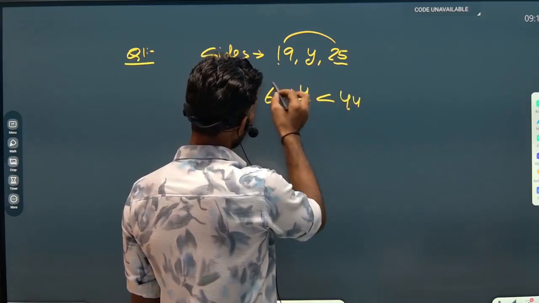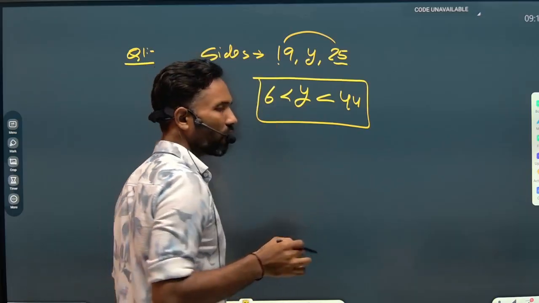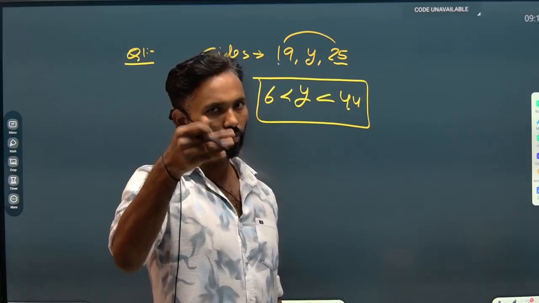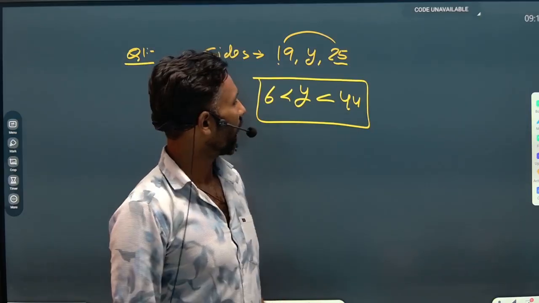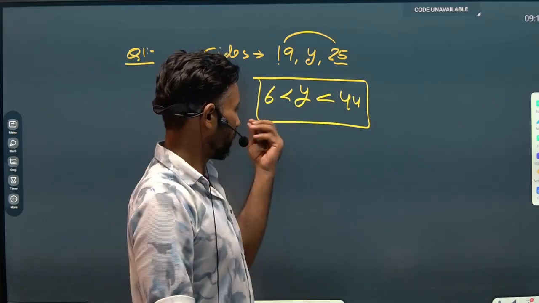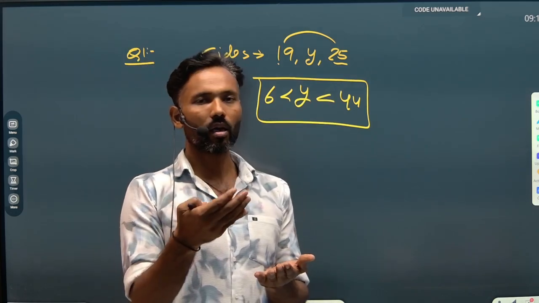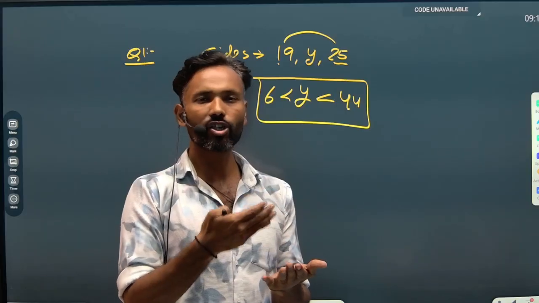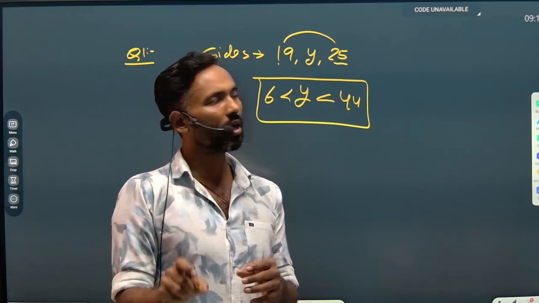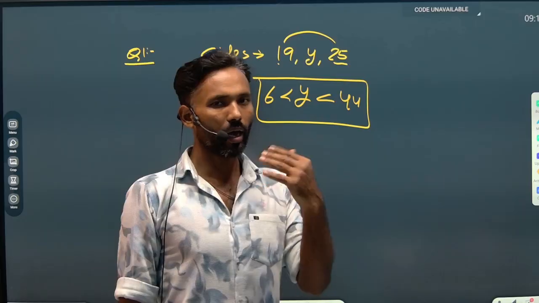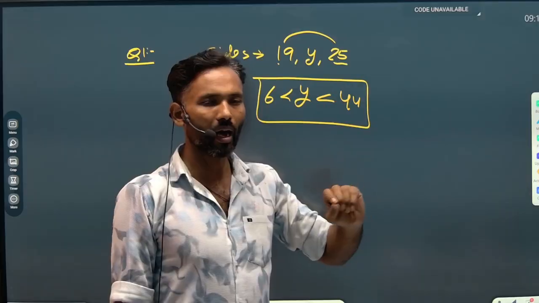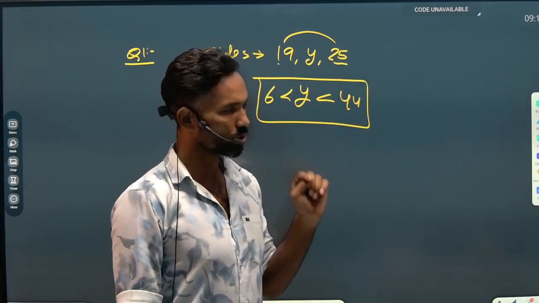It means I can say that if I'm going to place anything in place of y, that anything must be greater than 6 and less than 43, and we can construct a triangle. So I mean to say we can place 7, 8, 9, 10, 11, 12 up to 43. Any number can be used in place of y, and we can construct a triangle over there. A simple kind of question like this has been asked many times in the question paper based on this condition.